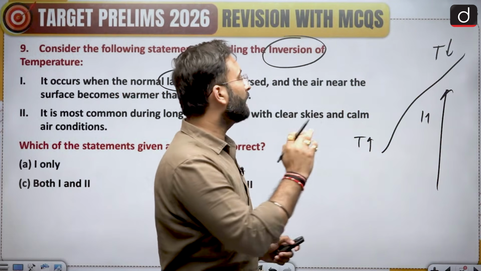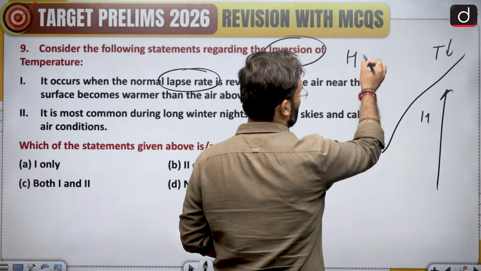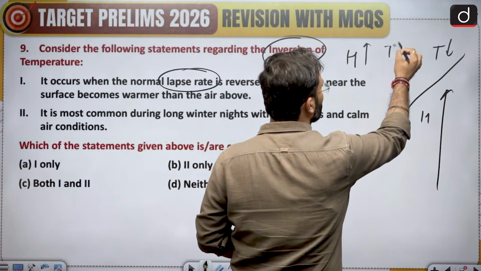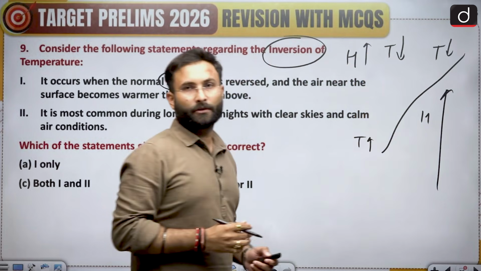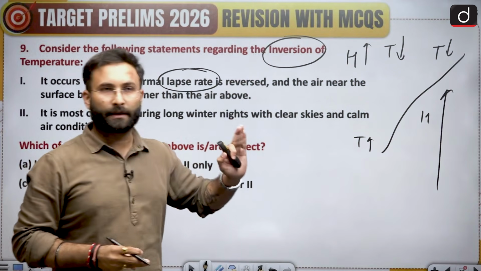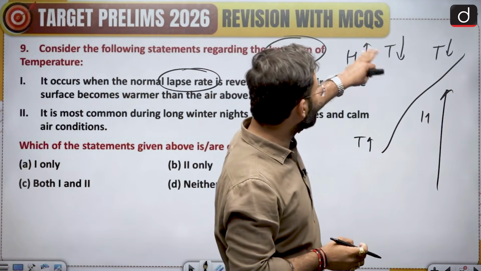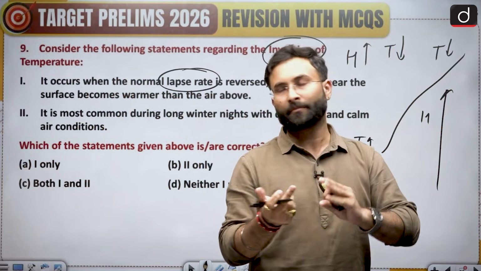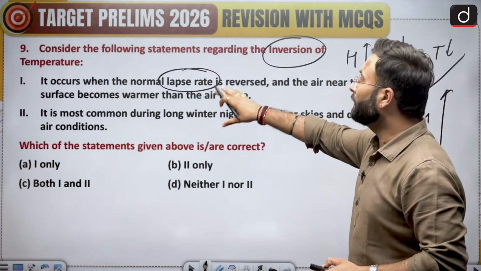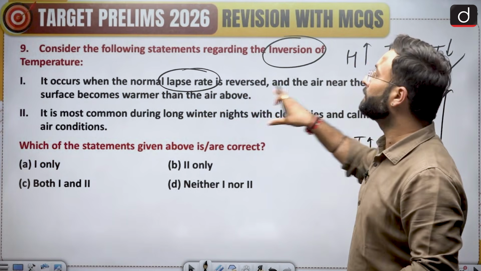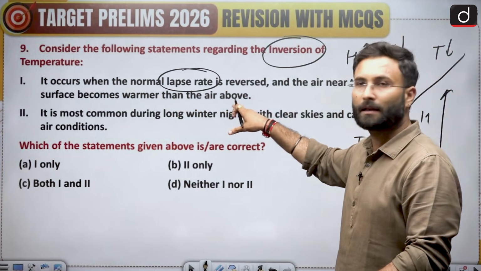So there is one phenomenon: as the height increases, temperature will start to decrease. Okay, so that is called the lapse rate. Now inversion of temperature is when this phenomenon is getting reversed. Okay, so it occurs when the normal lapse rate is reversed and the air near the surface becomes warmer than the air above it.